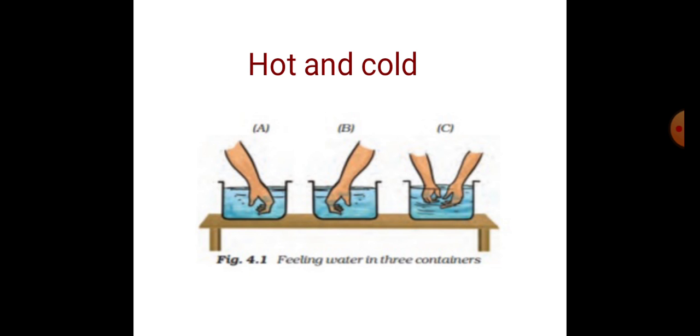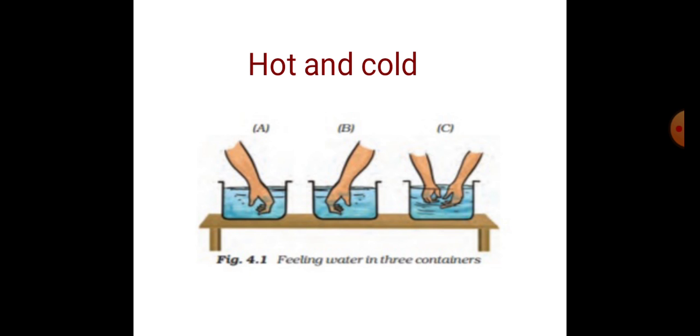Now what is hot and what is cold? We know that some objects are hotter than others while some are colder than others. We often decide which object is hotter than the other by touching the object. Without touch, we can't understand which is the hottest object and which are not.